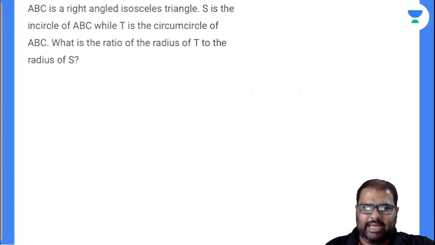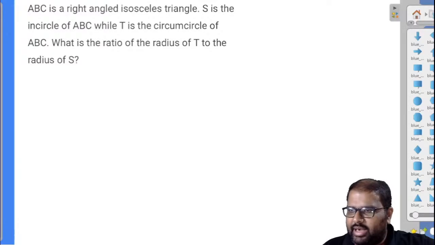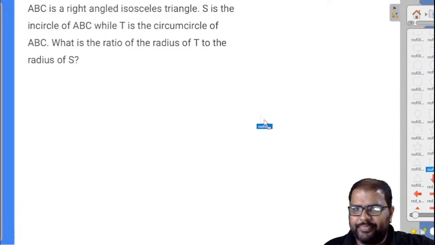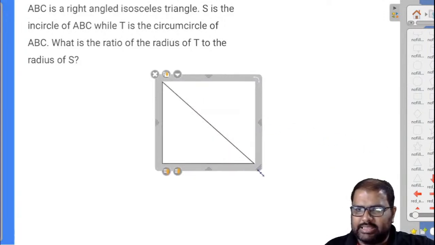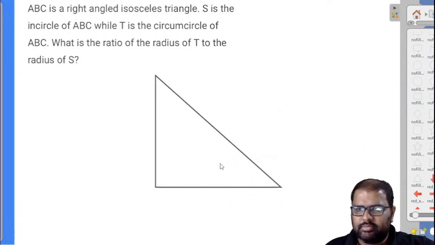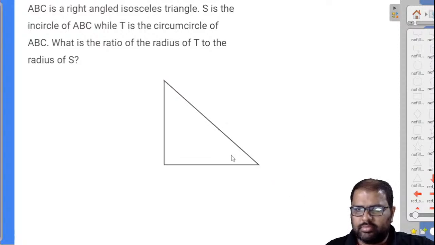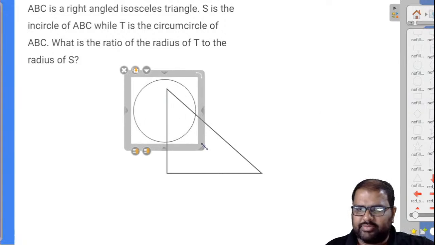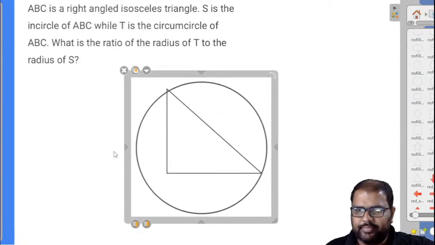ABC is a right angled isosceles triangle. S is the incircle and T is the circumcircle. First of all, I will draw the circumcircle.